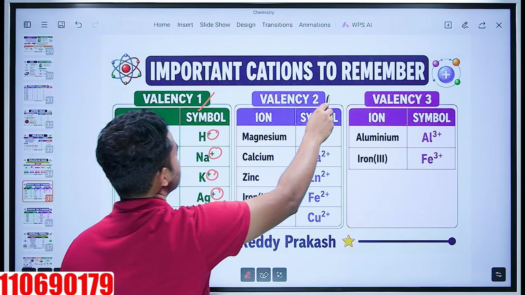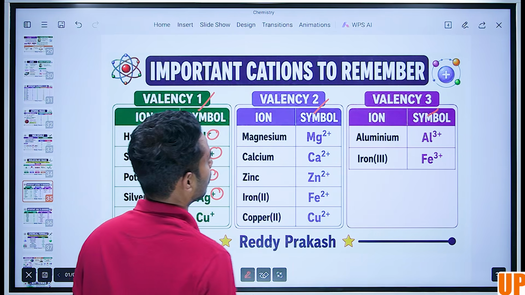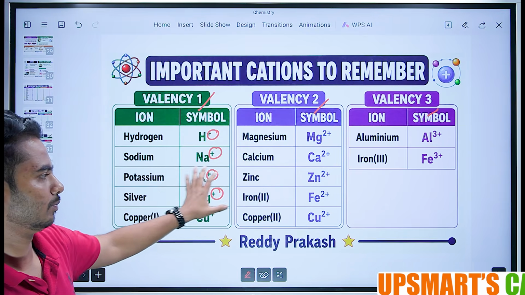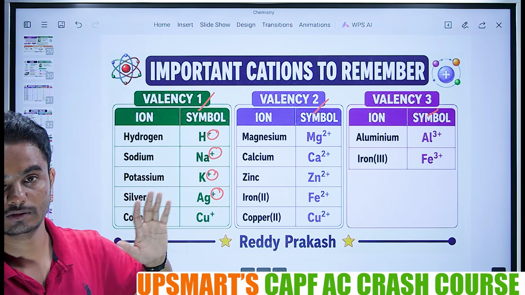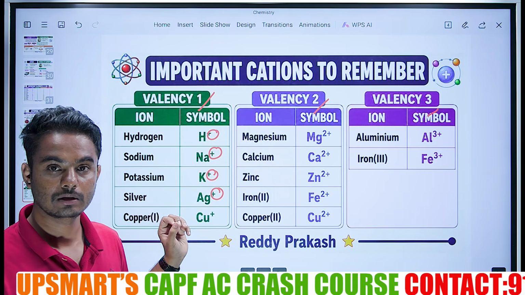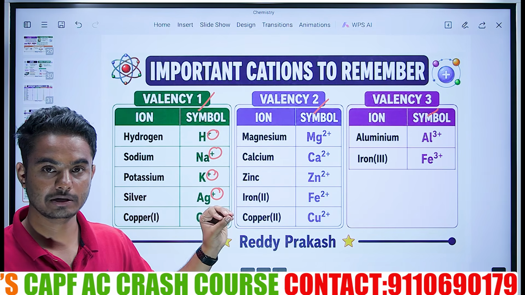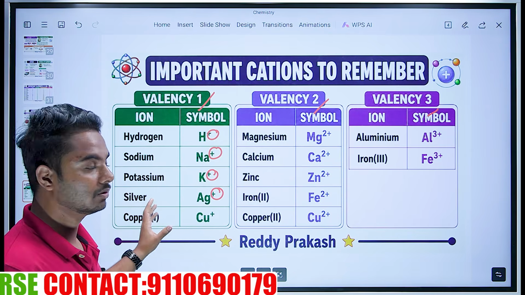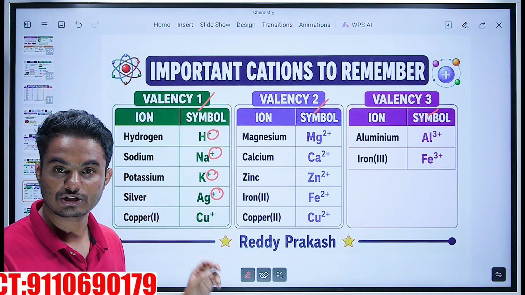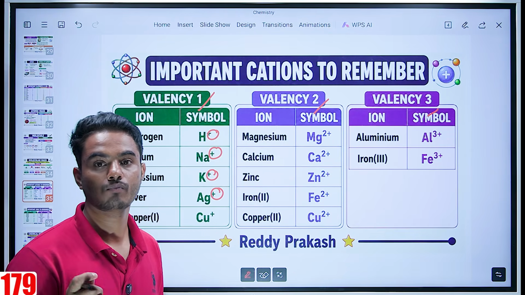Valency 1, valency 2, valency 3. You have to remember this. Remember these important cations and the valency of each. This is important for the calculations or problems which you get in the upcoming chapters. You have to mug up this or get a clarification of valency.